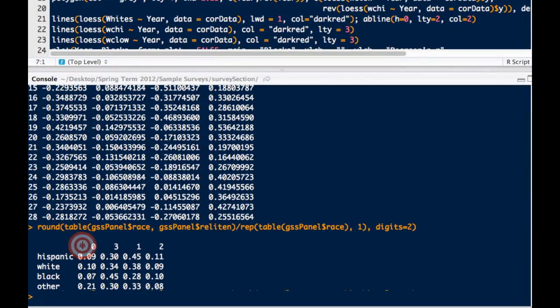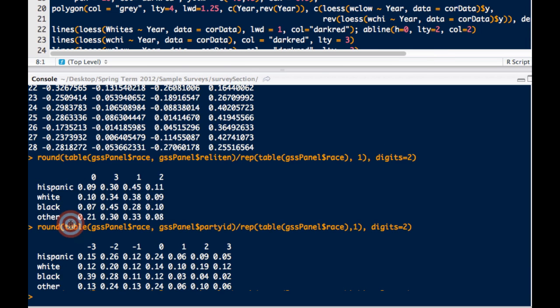so we can see that only 9% of Hispanics said that religion played no role in their life, whereas roughly 30% said they were strong believers. This cross-tabulation is a nice shortcut to seeing how the data might be broken down by different categories. So we can see that there actually doesn't seem to be that big of a difference in terms of religious preferences. And we see here that Hispanics were more Democratic than whites. On the other hand, very few black people lean towards the right.